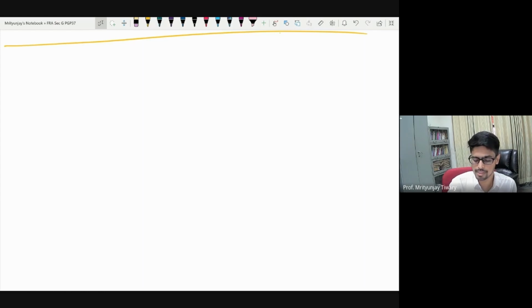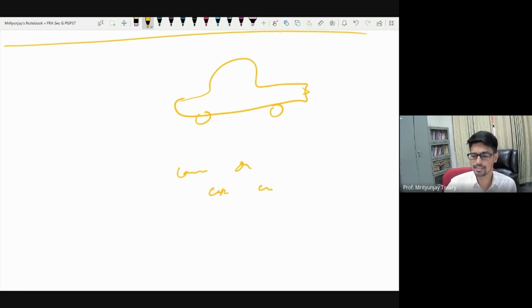Let us say you have purchased a car, and you couldn't pay the EMIs, and the car is taken away. It is a bit of a sad way of saying it, but basically you have paid for the loan by paying off the car itself. What would have been the journal entry? The journal entry would be loan debited and car credited. Did you receive cash? No. Did you pay cash? No. Will it come in the cash flow statement?